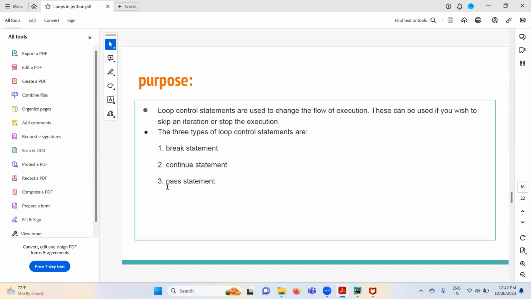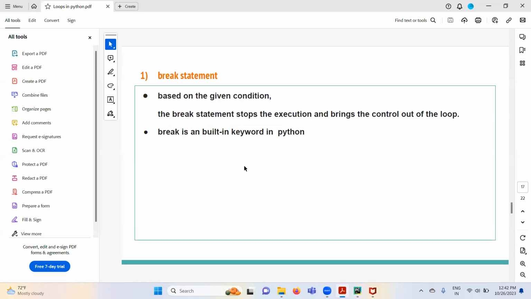Forget about the pass statement, it does not come under loop control. Basically, pass is a Python keyword used to implement some unimplemented syntax structure. There are two control statements: the break statement and the continue statement.